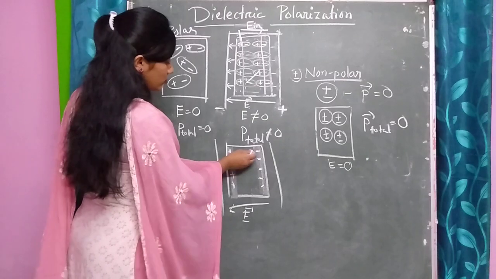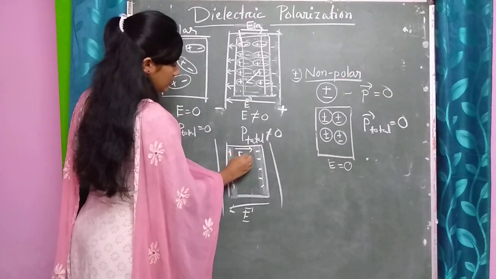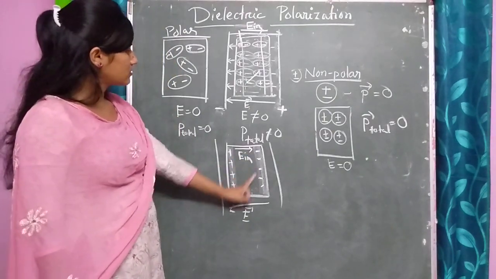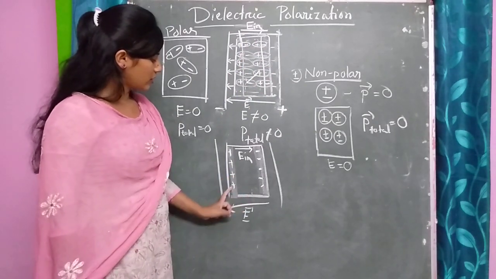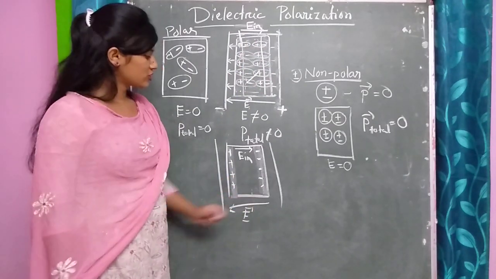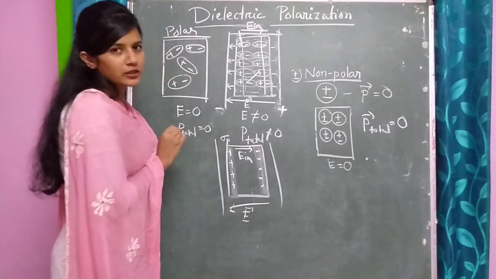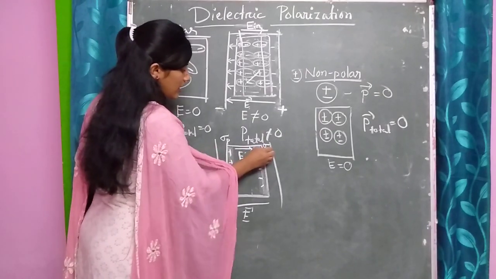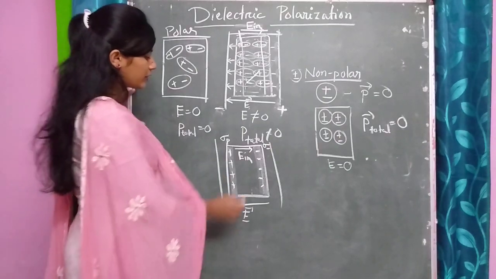So an induced electric field is developed, and inside this the electric field is 0, and at this surface there is charge developed, which I can denote as sigma p, the surface charge density at this surface, and minus sigma p at the other surface. And what will be the dipole moment direction?